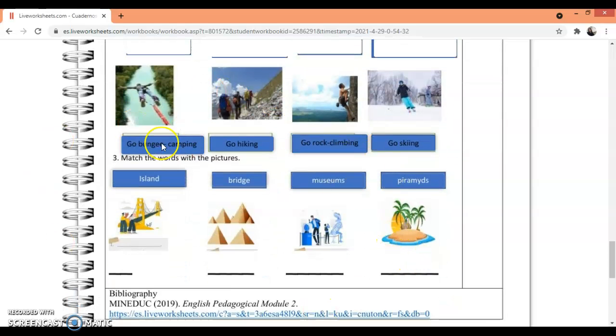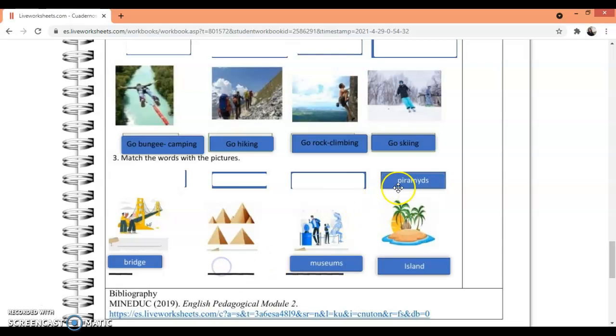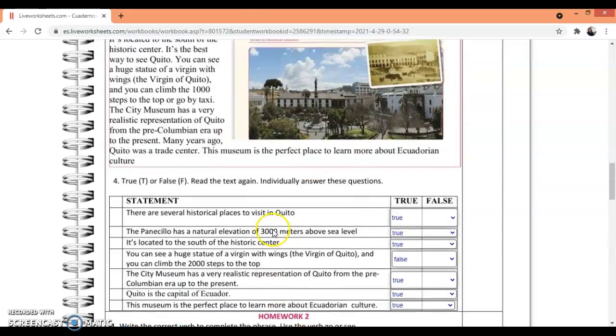Y acá vamos a unir, chicos. Match the words with the pictures. Island, bridge, museums, pyramids. Island es isla, bridge es puente, museums, museo y pirámides, pirámides. Vamos a unir. This is an island. This is a bridge. This is a museum. And this is pyramids. This is all, guys, for this homework. Eso es todo, chicos, por el deber.